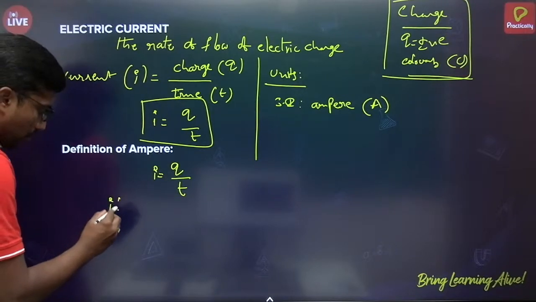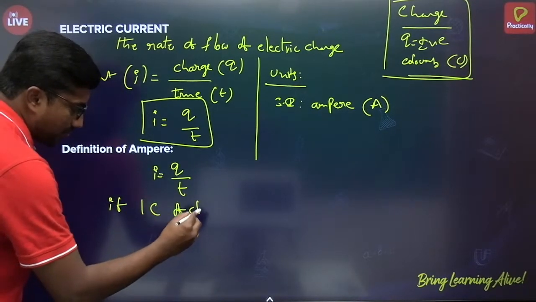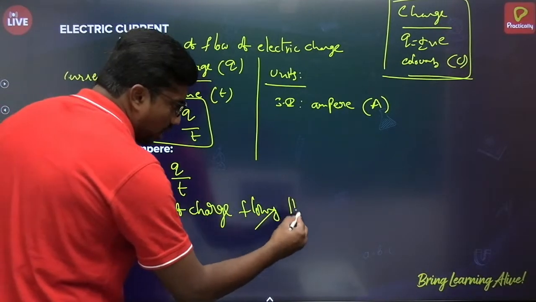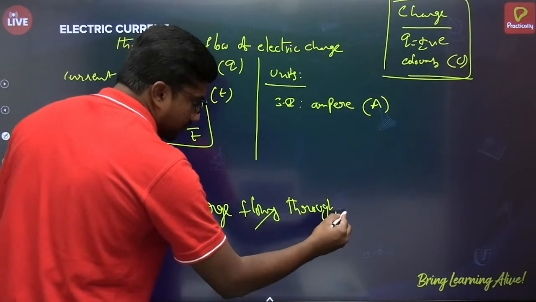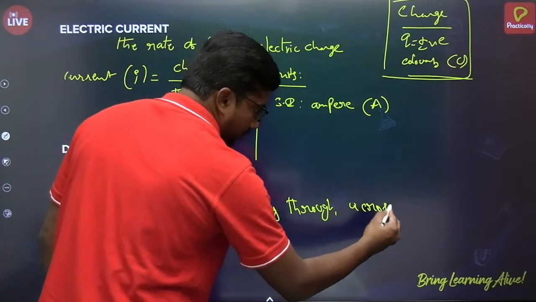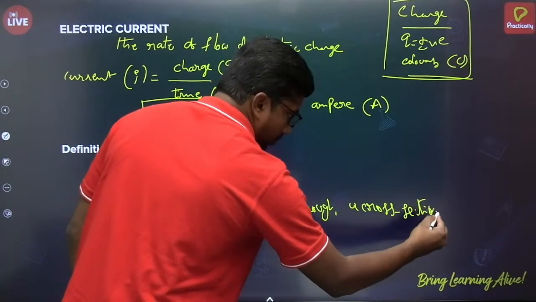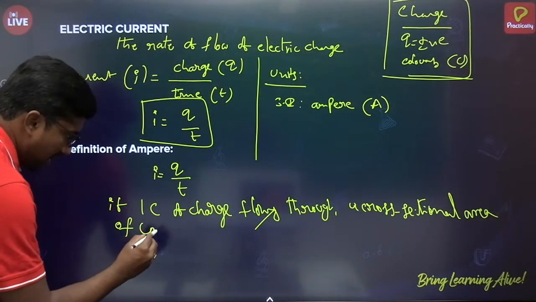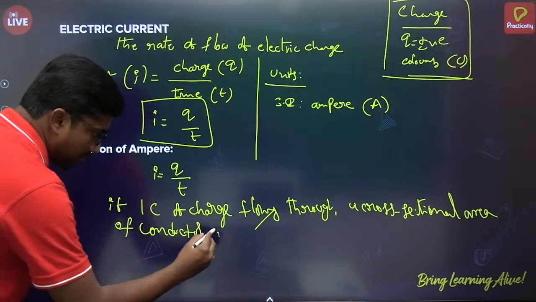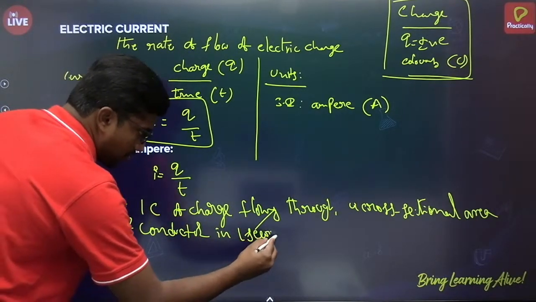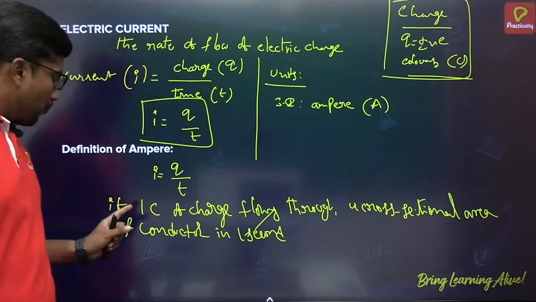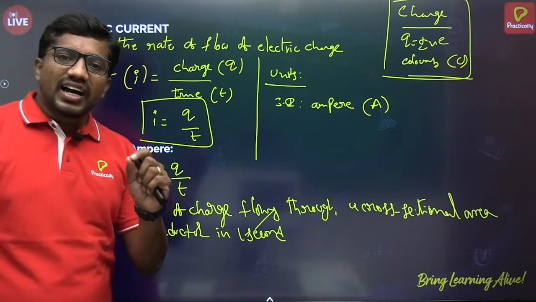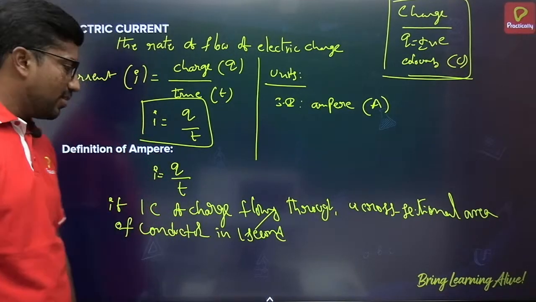If 1 coulomb of charge flows through a cross-sectional area of a conductor in 1 second, then the current flowing through the conductor is said to be 1 ampere.